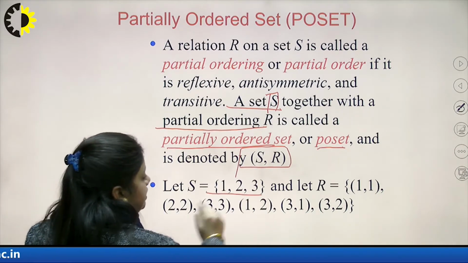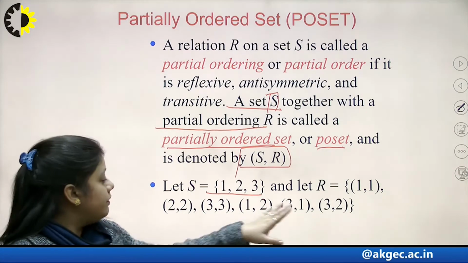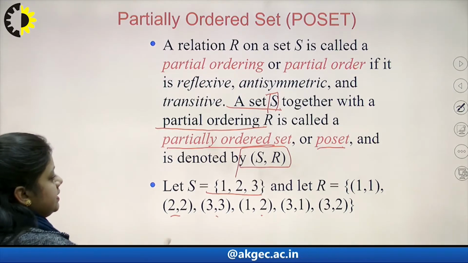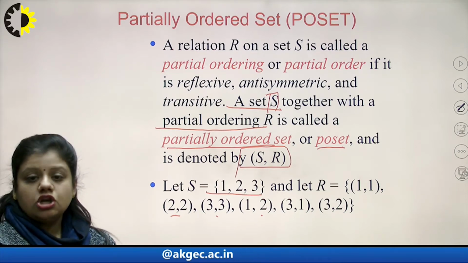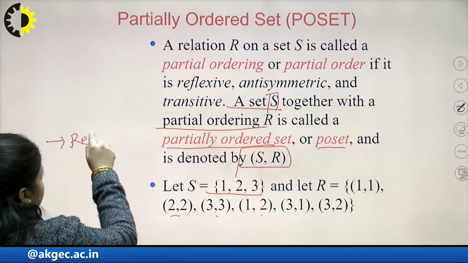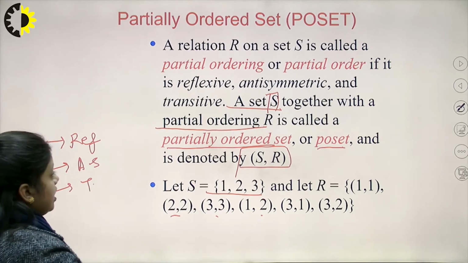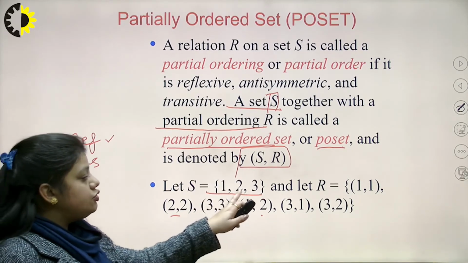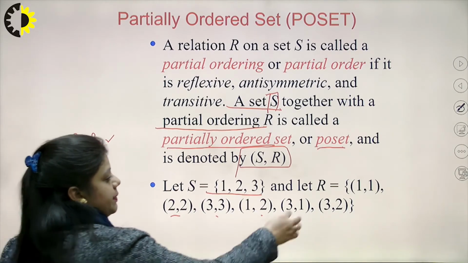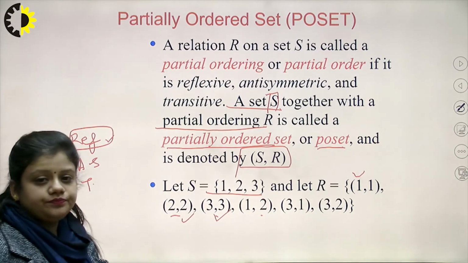The set is defined with the elements 1, 2, 3 and I have a relation defined as R = {(1,1), (2,2), (3,3), (1,2), (3,1), (3,2)}. Now the question is whether this set S is a poset or not. For this we are going to check the three properties: first reflexive, second antisymmetric and third transitive. For reflexivity, the pairs are (1,1), (2,2), (3,3). Are these three ordered pairs present in the relation R? (1,1) is present, (2,2) is there and (3,3) is there. So the reflexive nature is satisfied.